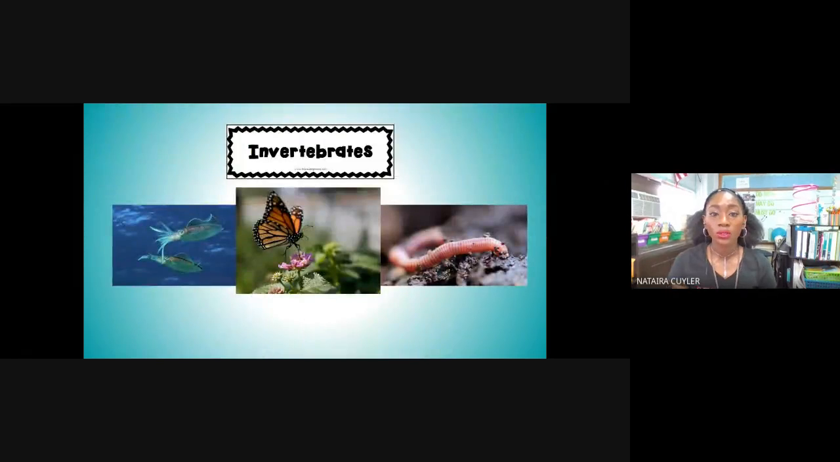We also looked at invertebrates, and we learned that invertebrates are animals without a backbone. Invertebrates live in every part of the world, and most of the animals on Earth are invertebrates. This means that over 96% of all animal species on Earth are invertebrates. And we learned that our beautiful butterflies are invertebrates.